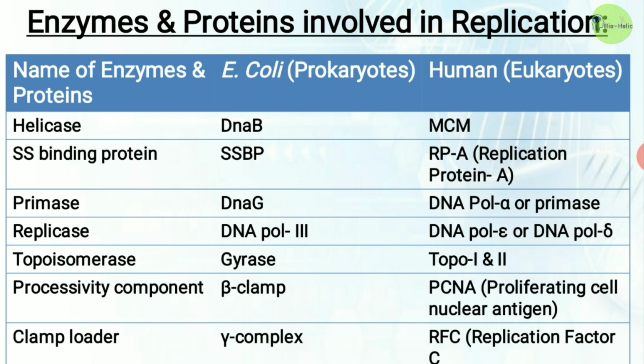The action of replicase is done in E. coli by DNA polymerase 3, and in human it is done by DNA polymerase epsilon or DNA polymerase delta.